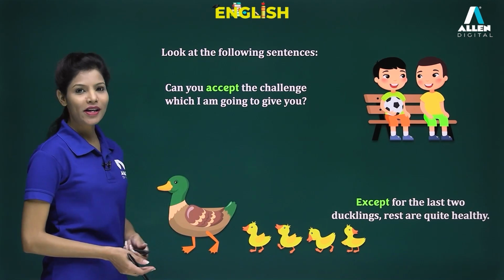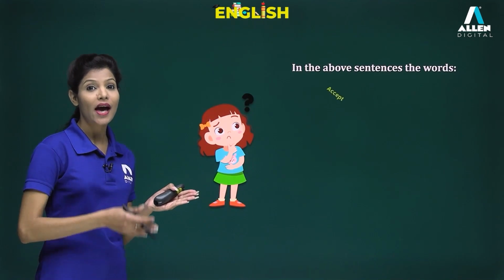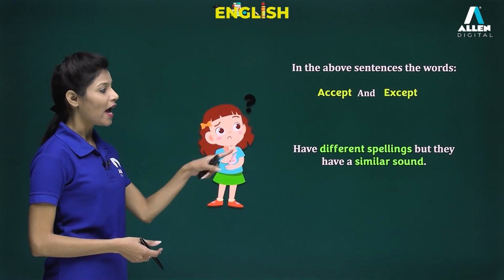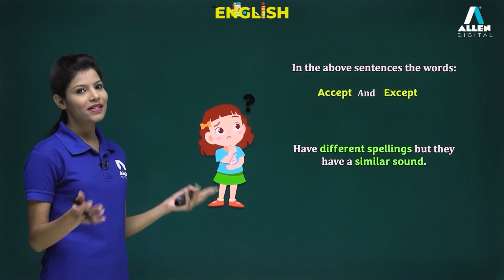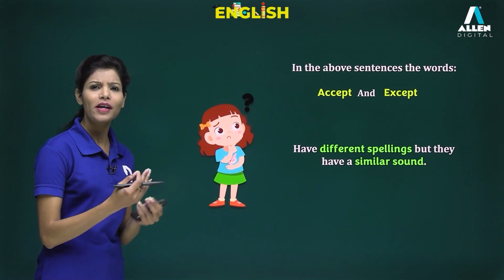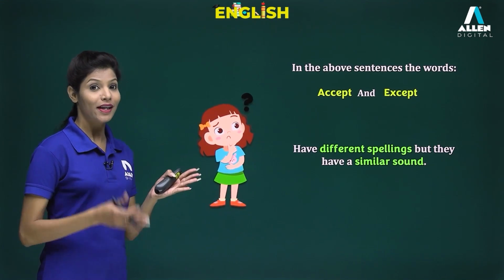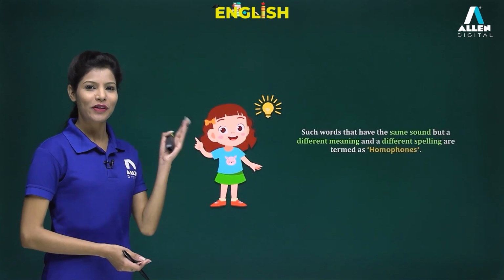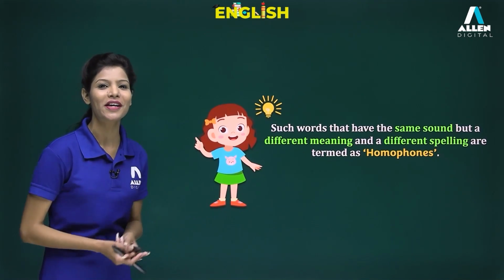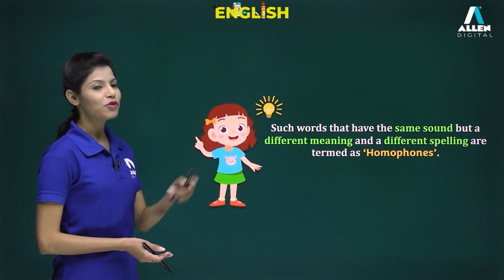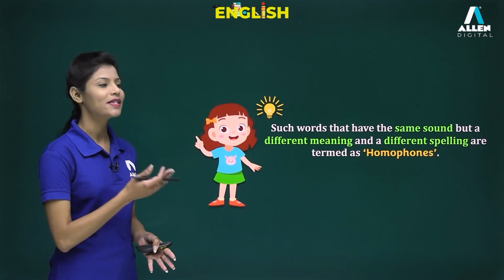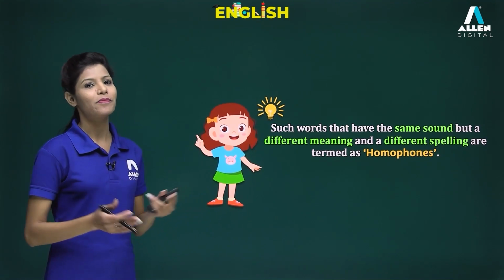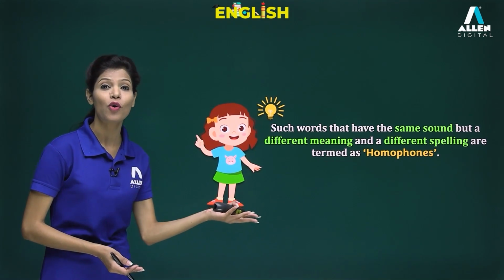Although, when we are talking about the two words accept and except, how do they appear? We can just see they have different spellings, but at the same time, when we are talking about the pronunciation, the pronunciation is absolutely similar. And what do we call such kind of words? Those words which have the same sound, different meaning and different spellings are termed as what? They are termed as homophones.